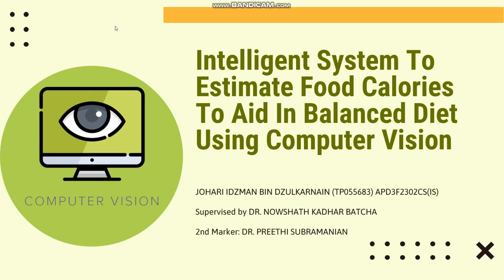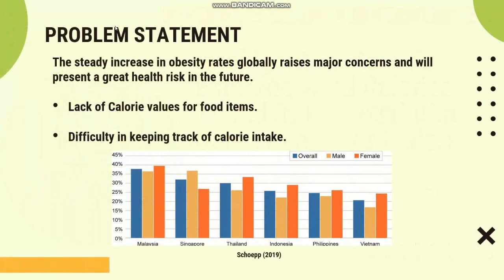Hello, today I'll be talking about my research titled The Intelligent System to Estimate Food Calories to Aid in Balanced Diet Using Computer Vision. Let's first take a look at the problem statement. The steady increase in obesity rates globally raises major concerns and will present a great health risk in the future. This is due to two identified issues: the lack of caloric values for food items and the difficulty in keeping track of calorie intake for the average user.